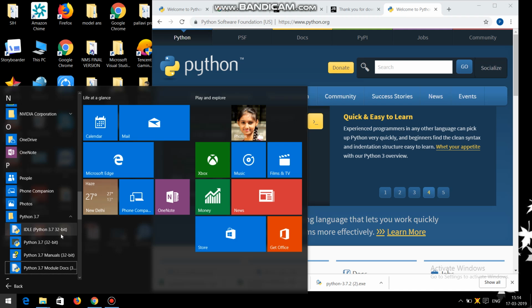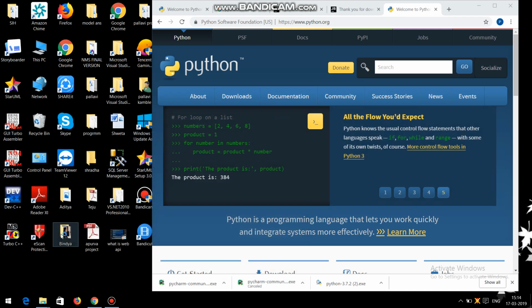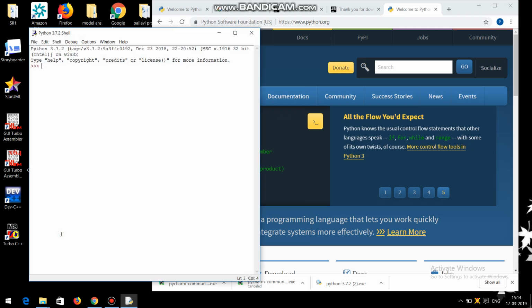whether it is working properly or not. Let's check it. So this is the shell. Let's print something.